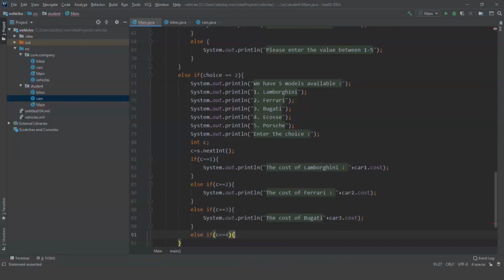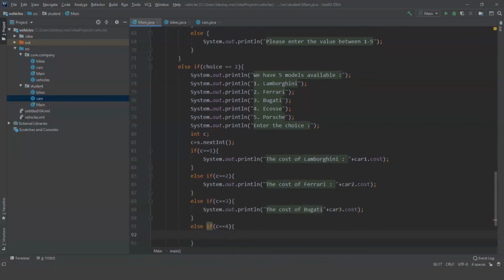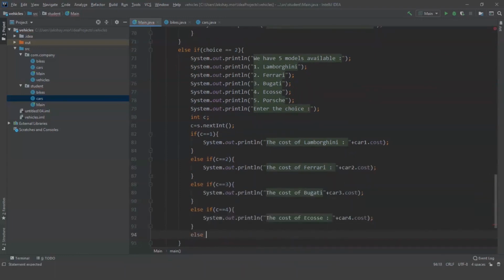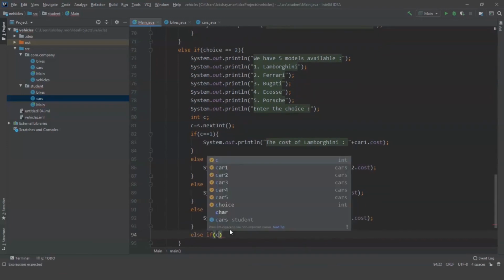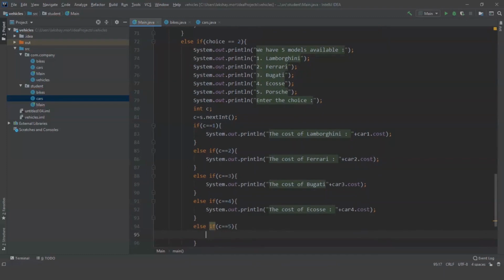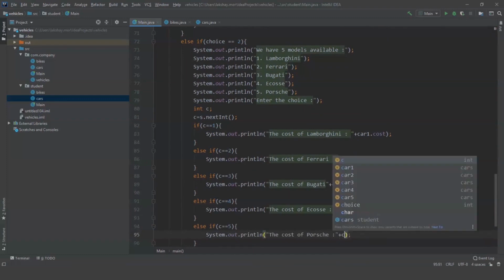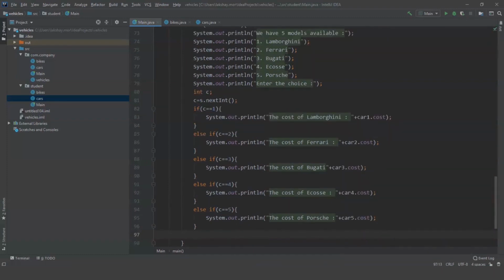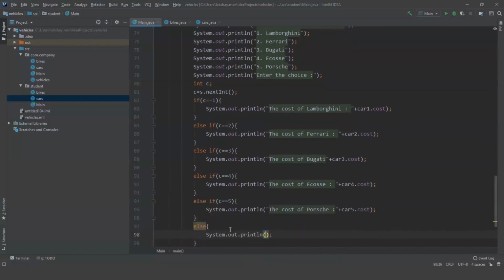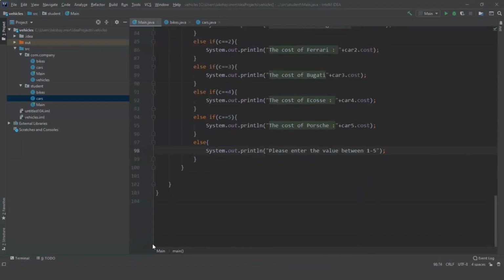If user enters 4 as the choice, then we go for Ecos. And the last one, if user enters the choice as 5, then we have to display the cost of Porsche. Now what if the user enters none of the values from 1 to 5? Then we have to display a message showing that please enter the value between 1 to 5.